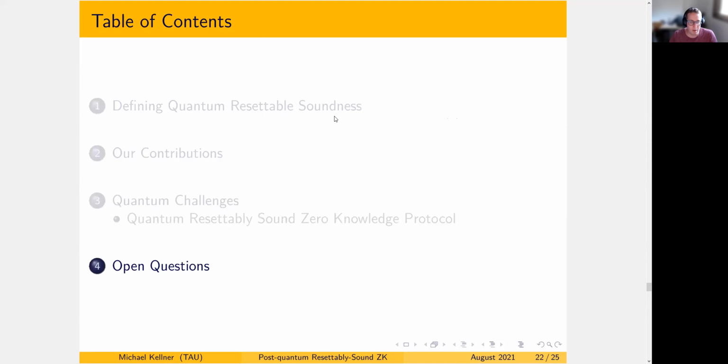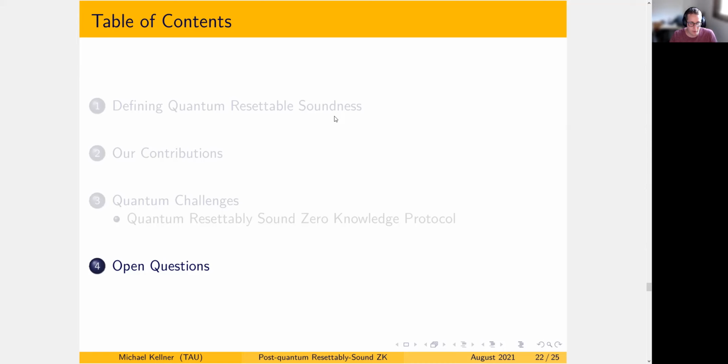So I'm going to use the time left to discuss open questions that are left after our paper. I think the first open question that one should consider is this: we've shown it is impossible to do three-message, constant-round, public-coin zero knowledge with black-box simulation, and we know by Watrous that almost constant round, small omega of 1 rounds, is possible with public coin. Then all that is left is the gap, whether or not constant round without public coin, with private coins, exists.